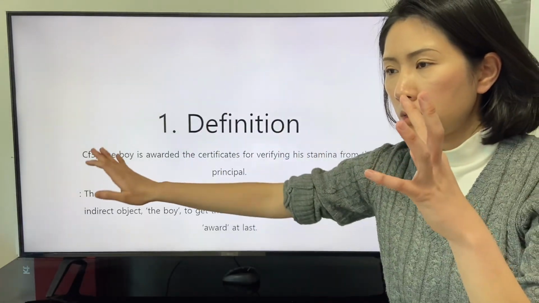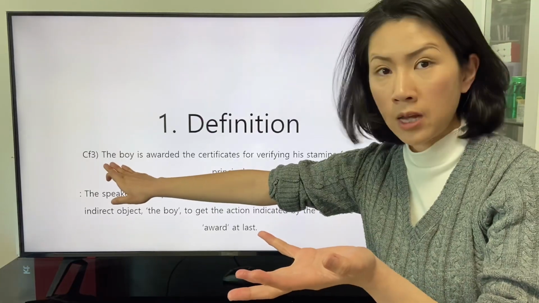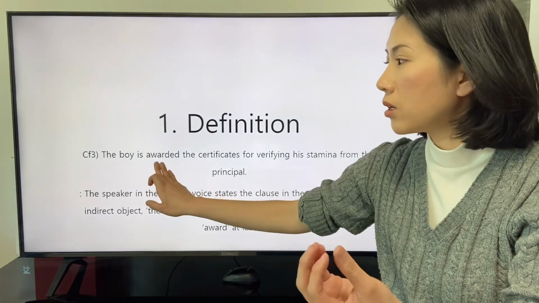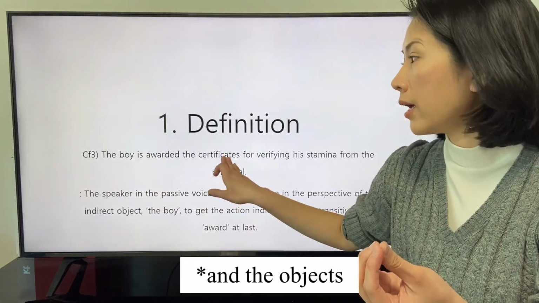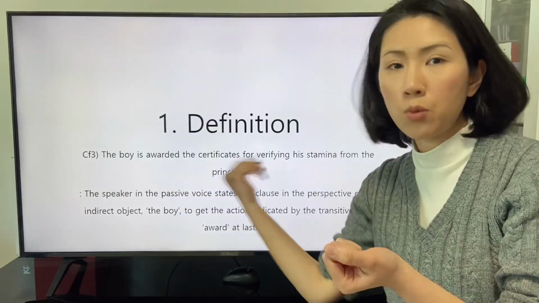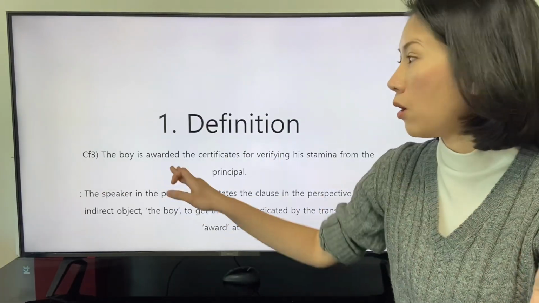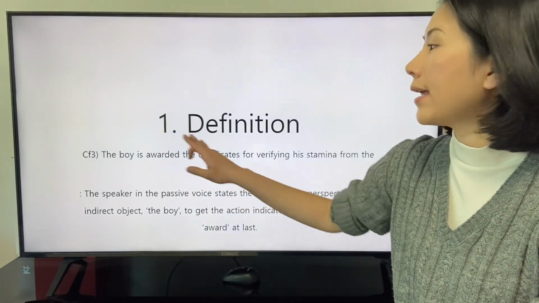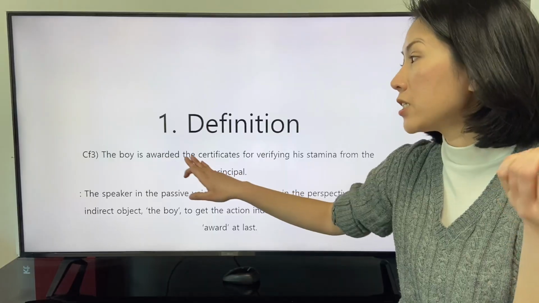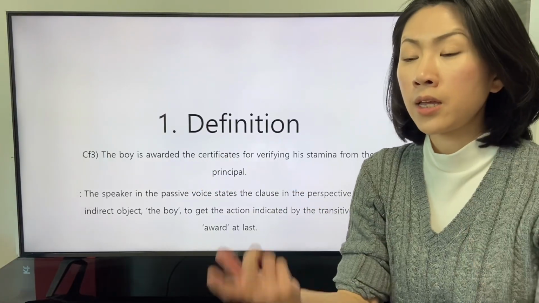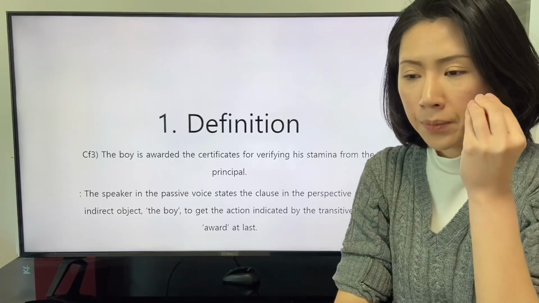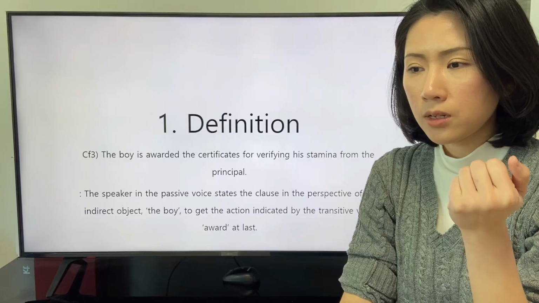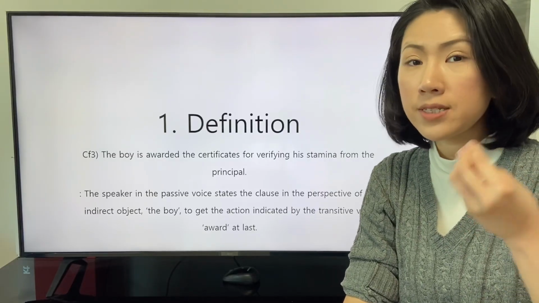So, the indirect object as the subject is described with the action in a sequence. We can verify the relationship between the past participle awarded as an adjective and the object, the certificate. We can think of the direct object, the certificate, to get the definition of the transitive verb award.